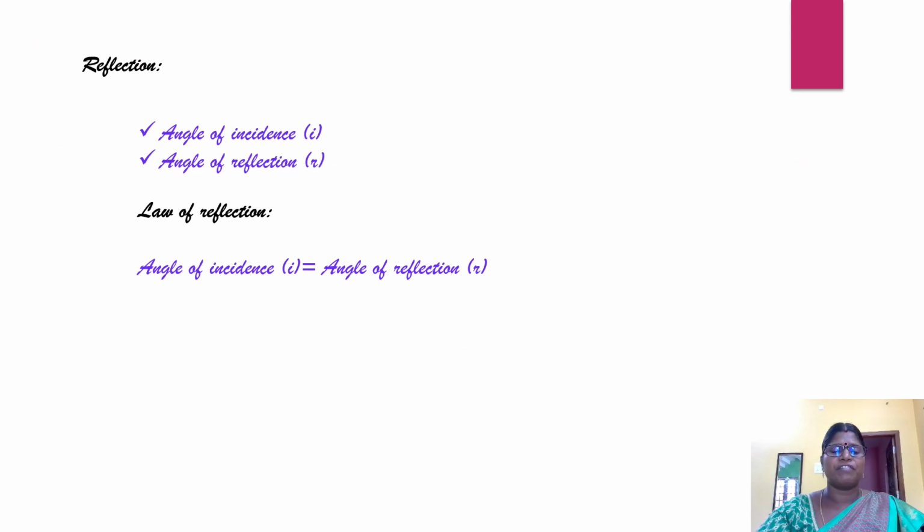So, in the phenomenon of reflection, these are the physical parameters to be noted. One is the angle of incidence, which means the angle between the incident ray and the normal, and another one is the angle of reflection, which means the angle between the normal and the reflected ray. The law of reflection says that the angle of incidence will be equal to the angle of reflection. In the process of reflection, the angle of incidence i is equal to the angle of reflection.